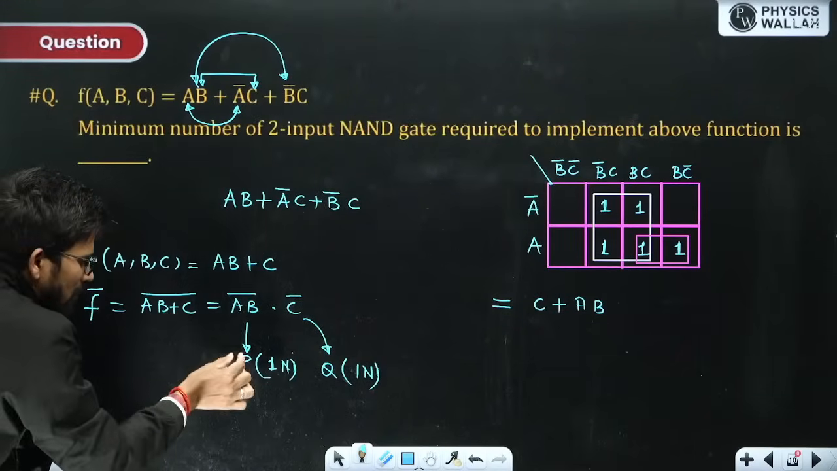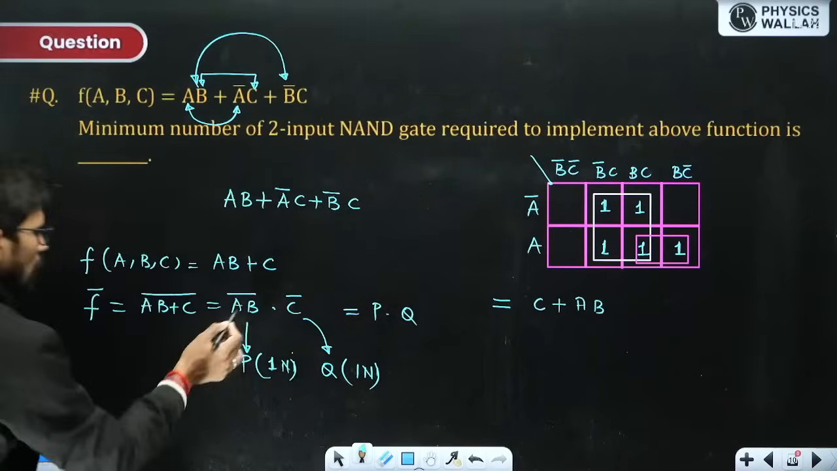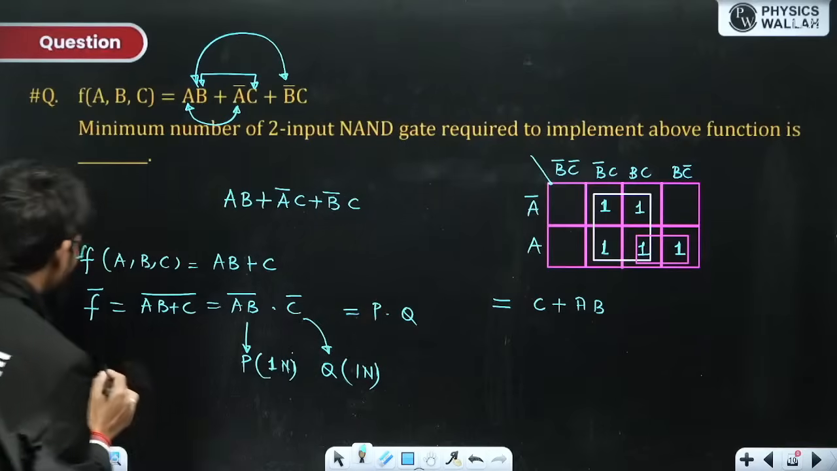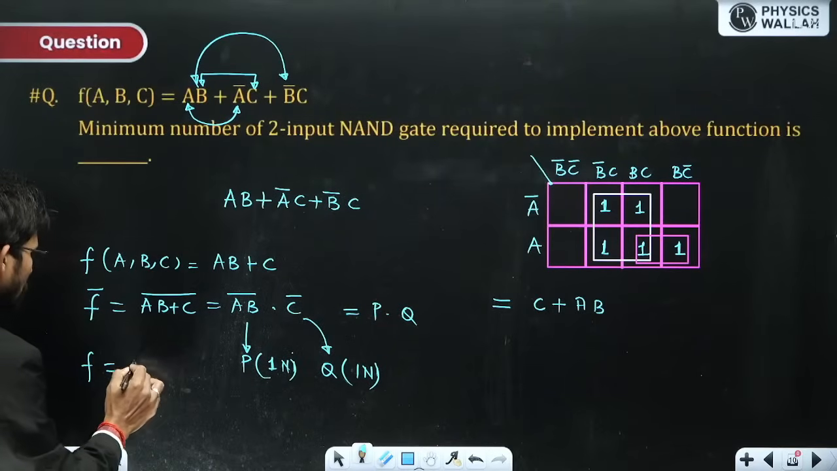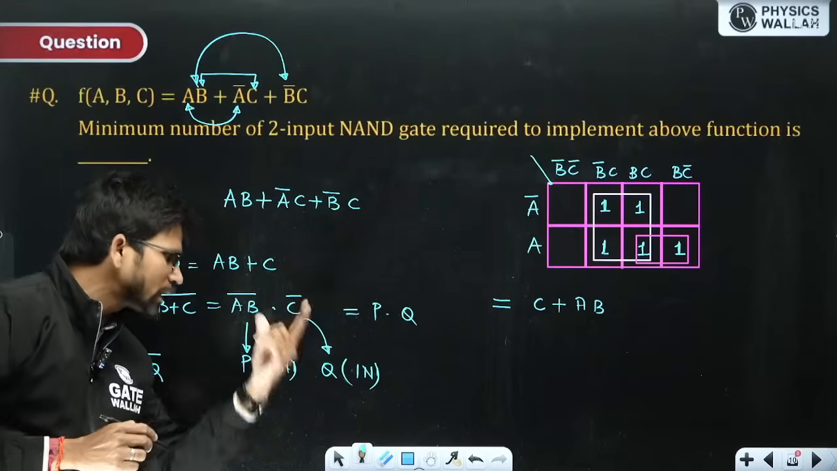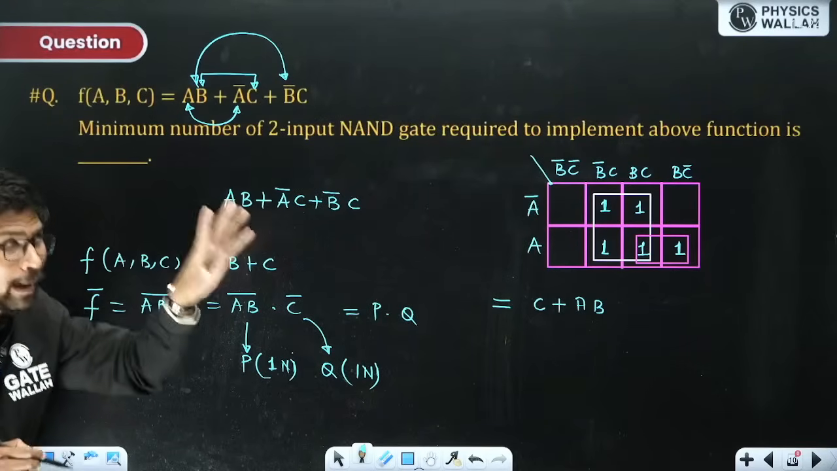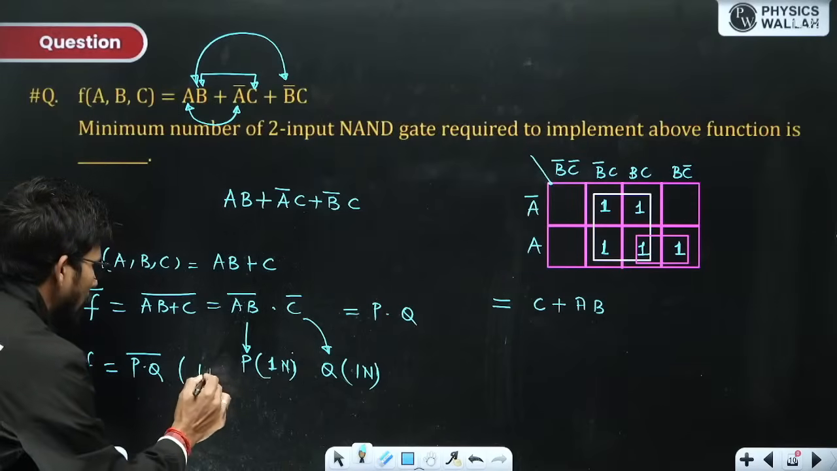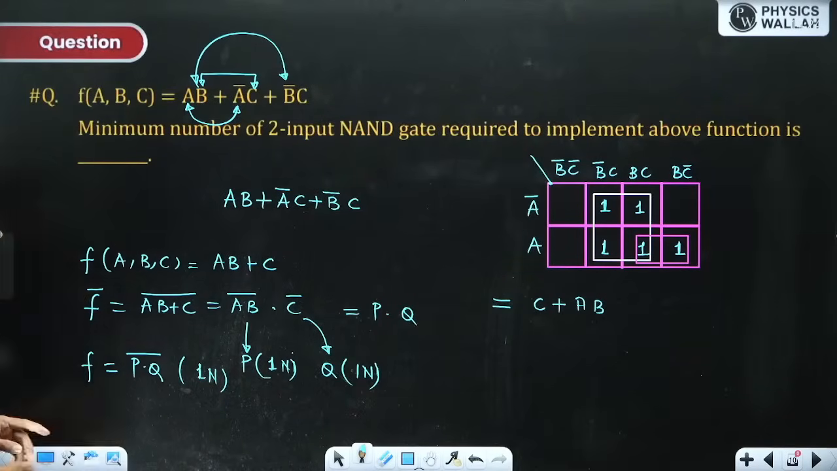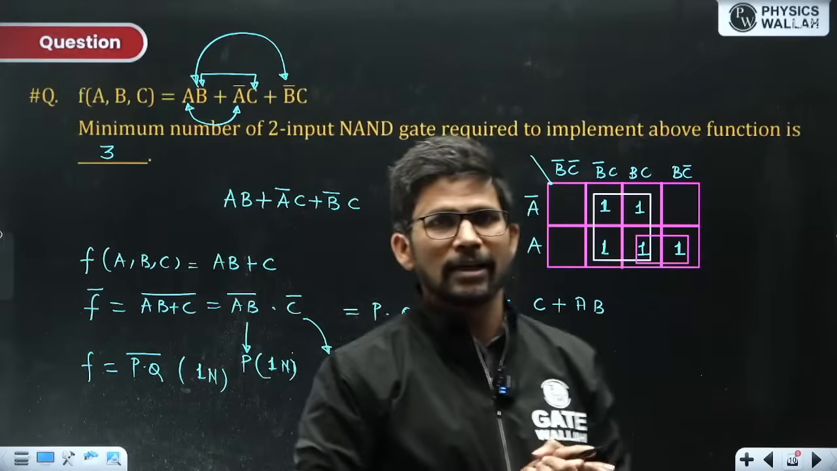Now I have generated P and Q, and this is P into Q, because this is P and this is Q. So F bar is P into Q, so F is P into Q whole bar. I have got P using one NAND gate, I have got Q using one NAND gate, but in order to have F, we need to generate P into Q whole bar, and for that I require one NAND gate. I'll apply P and Q to the NAND gate, I'll get P into Q whole bar. So total 3 NAND gates will be required.